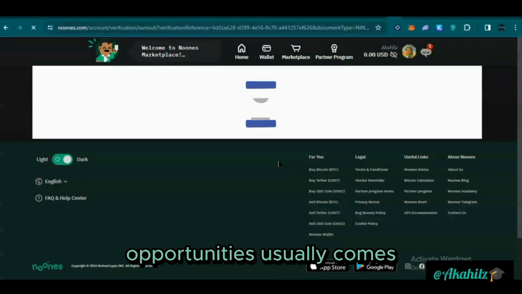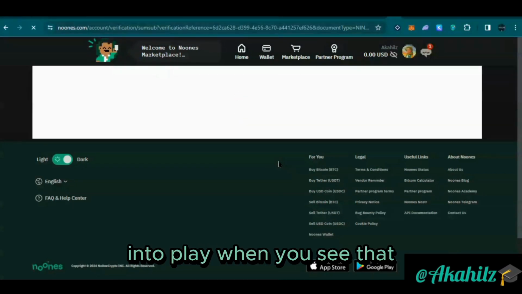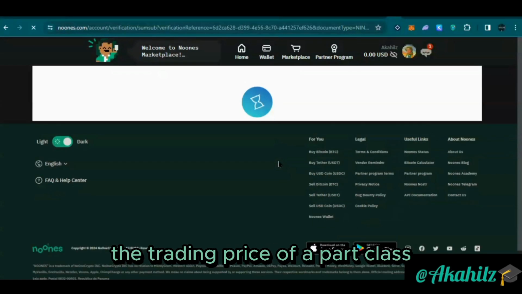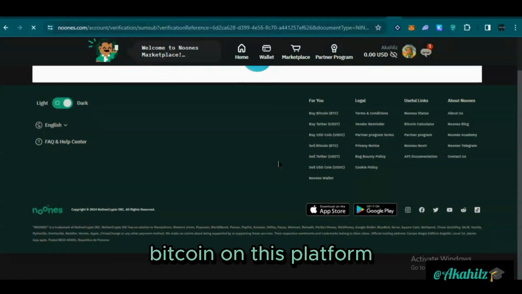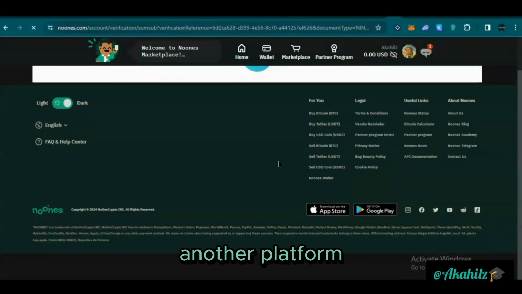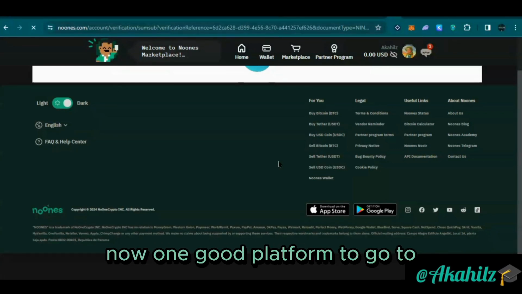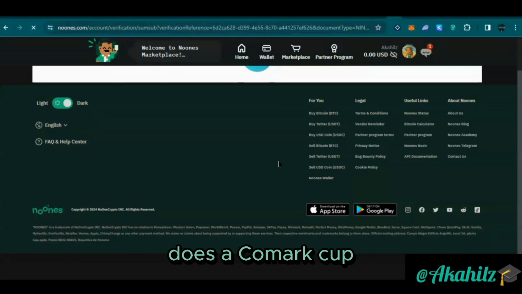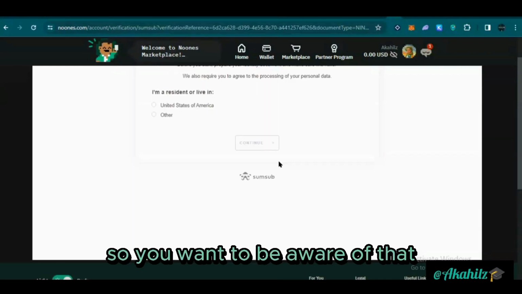These arbitrage opportunities usually come into play when there's a price difference for a particular asset. Let's say Bitcoin on this platform is different from another platform. One good platform to see prices is CMC, that's CoinMarketCap, so you want to be aware of that.